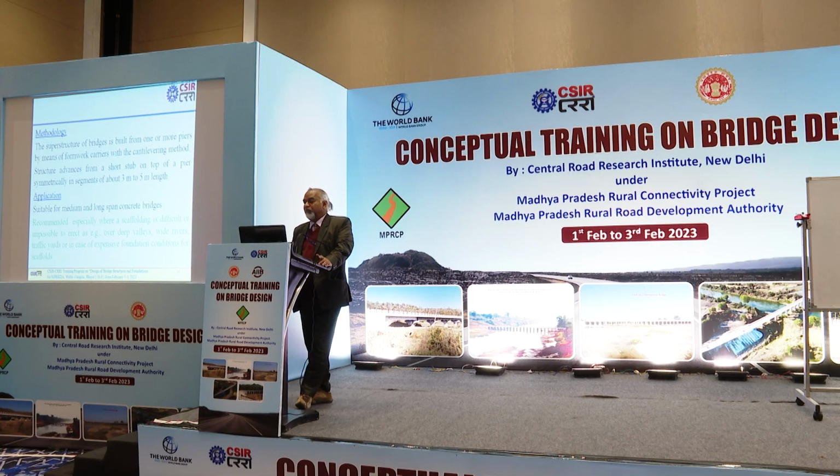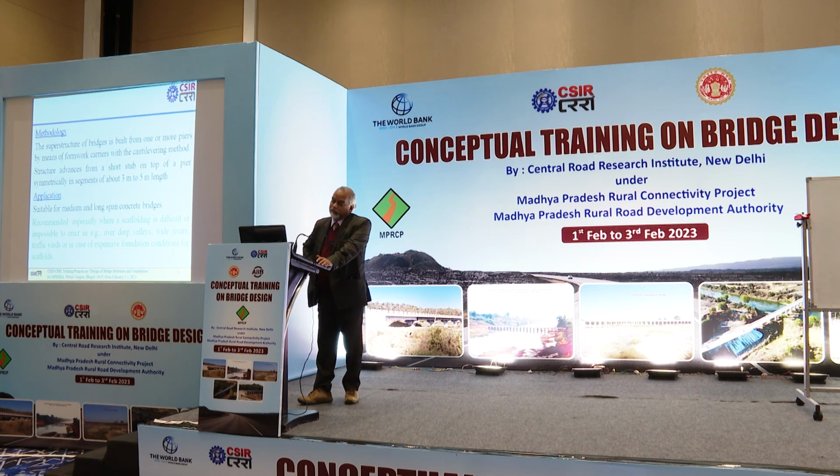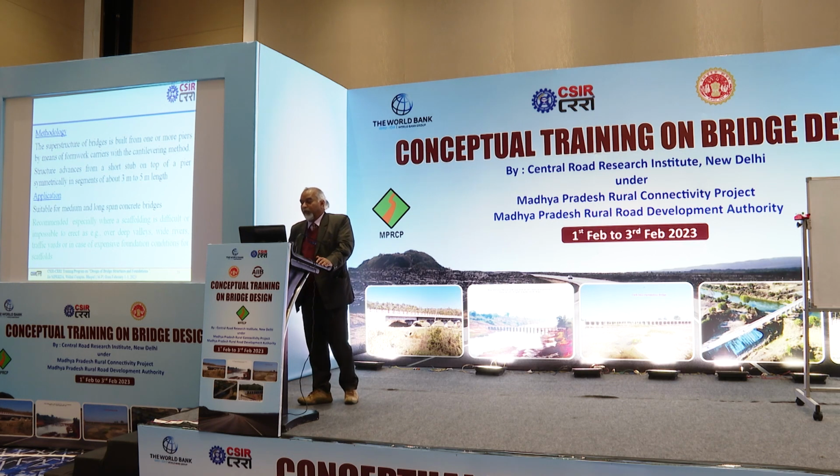The structure advances from a short stub on top of the pier symmetrically in segments of about 3 to 5 meters length. This method is suitable for medium and long span concrete bridges, and it is recommended especially where steel falsework is difficult or impossible to erect, as for example over deep valleys, wide rivers, traffic yards, or in case of expensive foundation conditions.